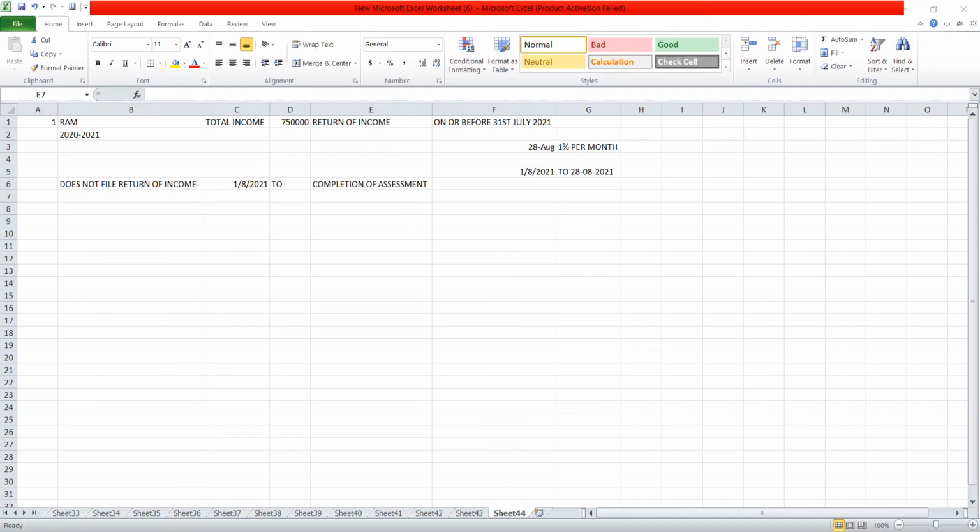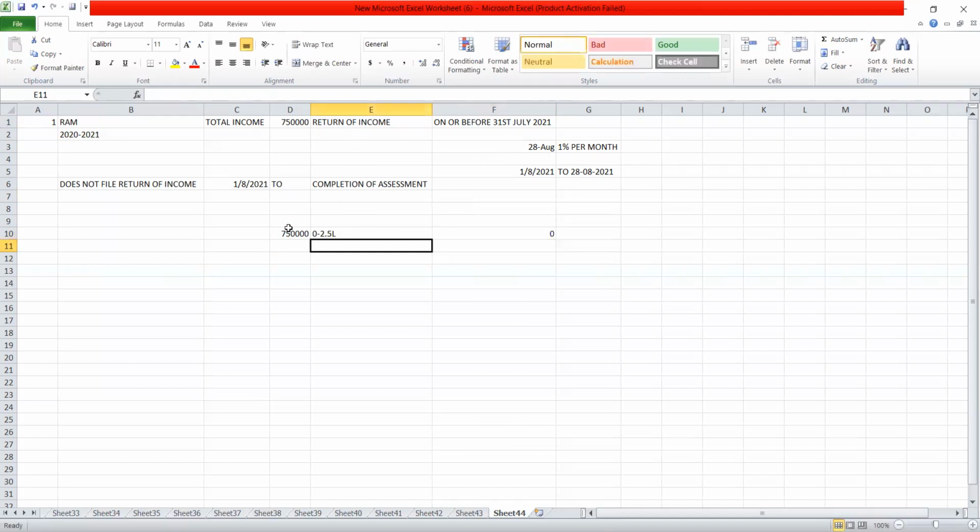The interest has to be calculated on the amount of tax. Such 1% will be calculated on the amount of tax. For example, in the case of Ram, the total income was 7,50,000. First we will calculate tax. From 0 to 2.5 lakh, it will be 0.